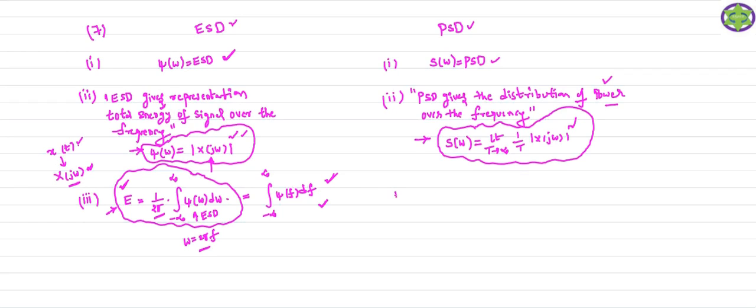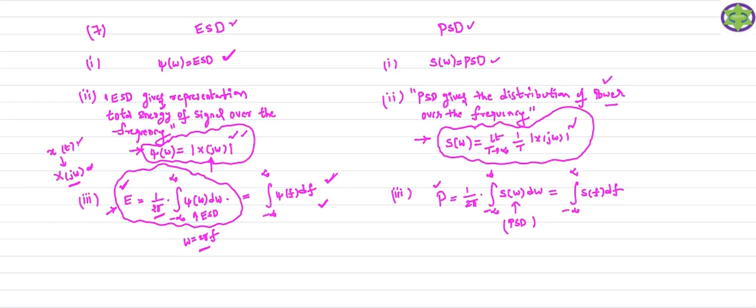Now when it comes to the power spectral density function, how can you calculate the average power of the signal? You just take the area under the power spectral density function, which is S of omega. So you will get what? The total average power of the signal. In terms of f, I can write the same expression, so this is your total average power of the signal. The total average power of the signal is directly obtained from the power spectral density function.